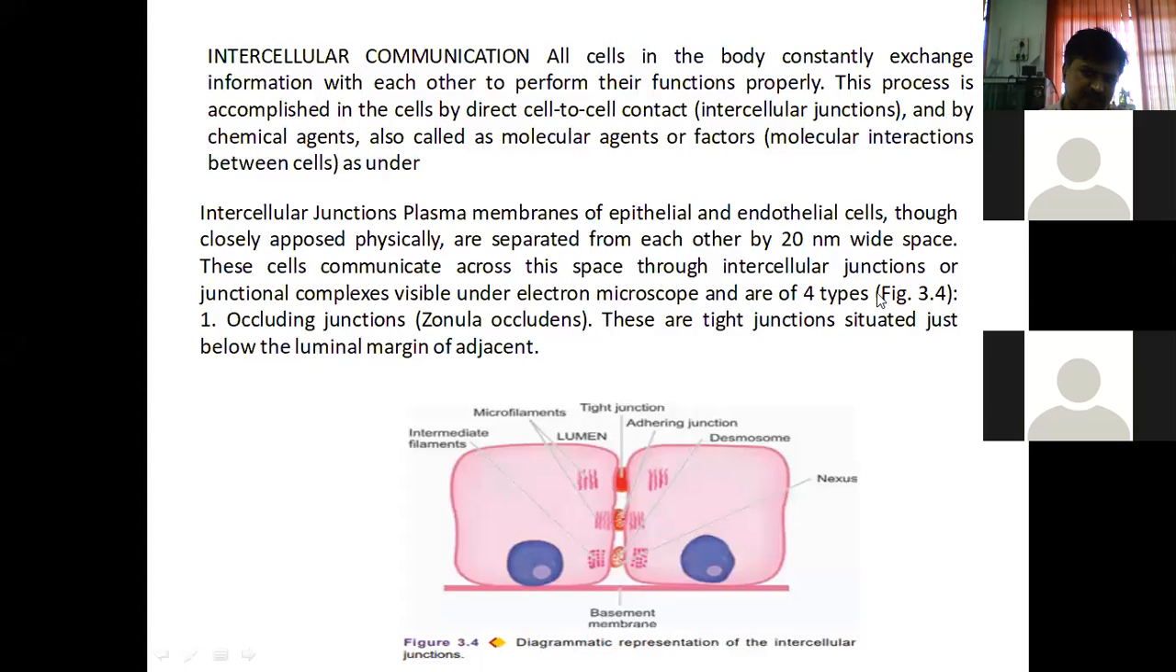These cells are communicating across this particular space through intercellular junctions or junctional complexes. They are communicating, these two types of cells, epithelial cells and endothelial cells. Endothelial cells also communicate with each other in this particular way, that is by cell to cell contact, and epithelial cells also contact each other in this way.